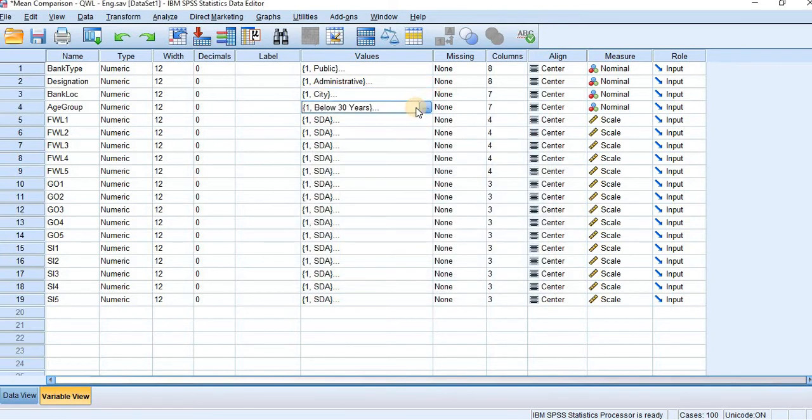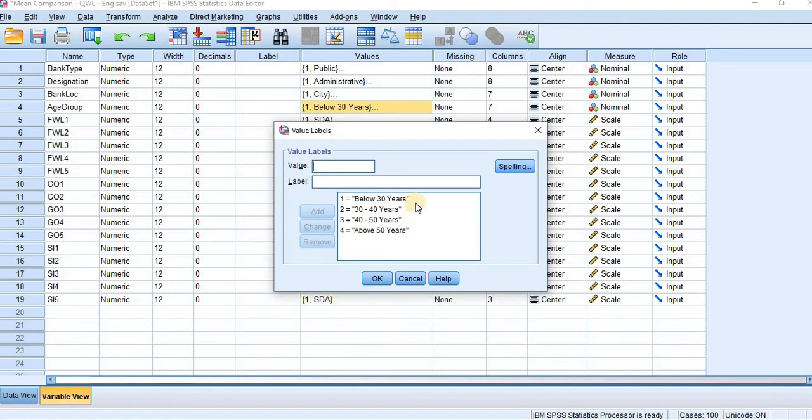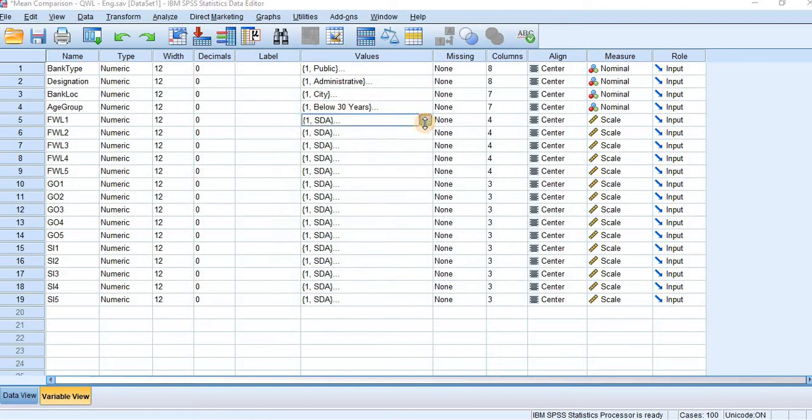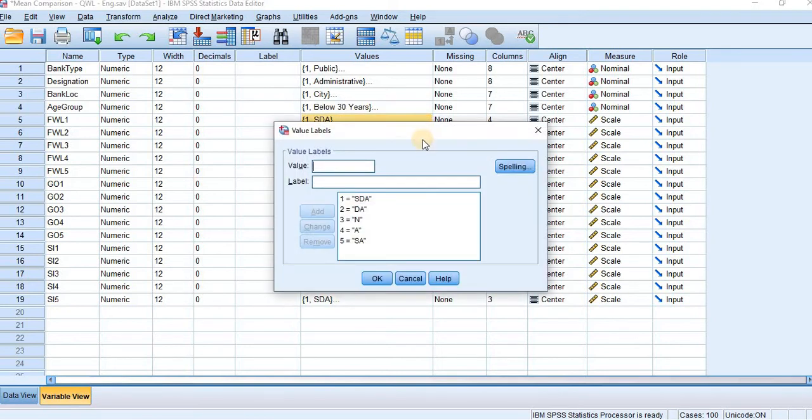And age has 4 categories, below 30 years, between 30 and 40 years, between 40 and 50 years, above 50 years. And all attributes are measured with 5-point scale. The strongly disagree is given 1 point and strongly agree is given 5 points.